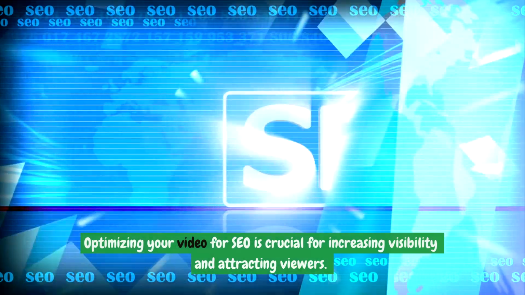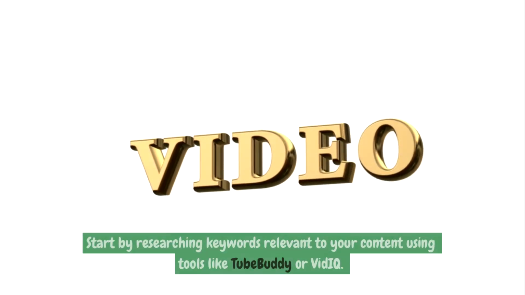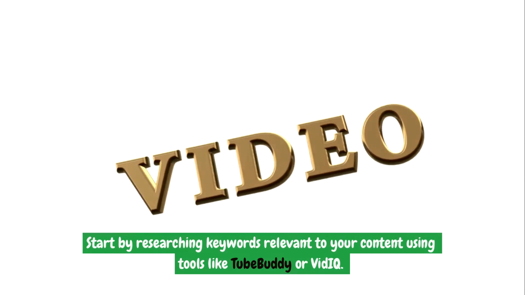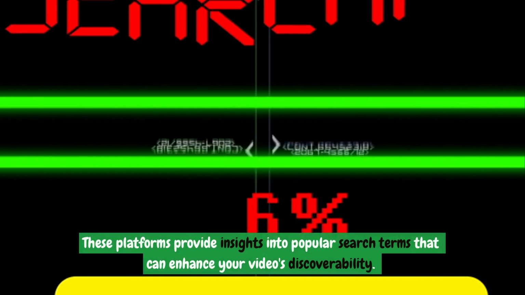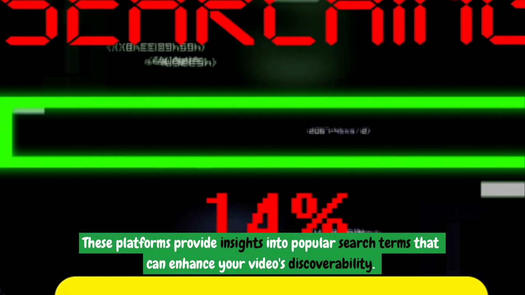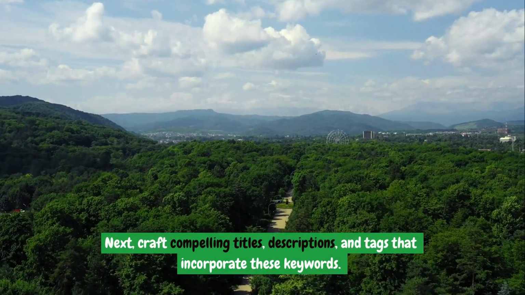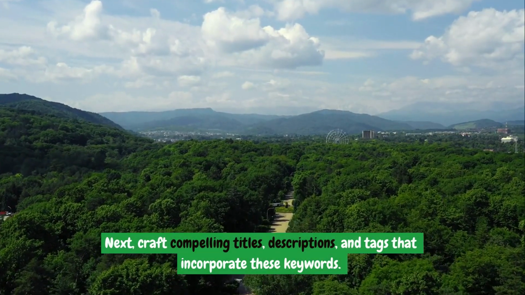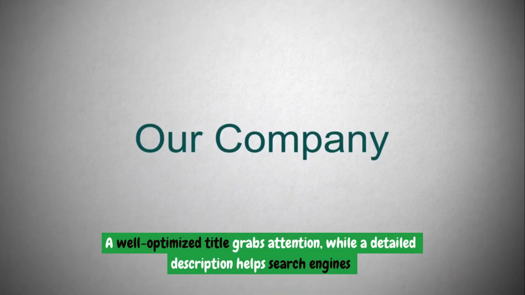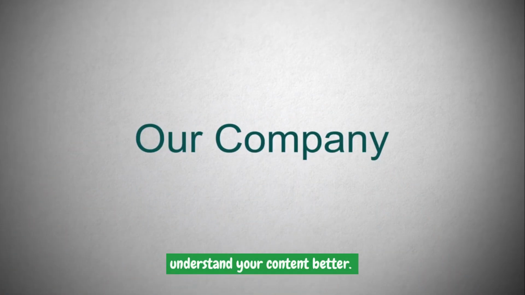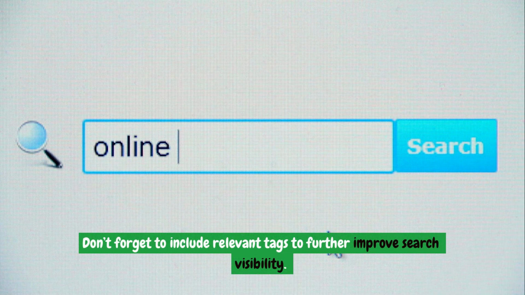Step 3. Optimize your video for SEO. Optimizing your video for SEO is crucial for increasing visibility and attracting viewers. Start by researching keywords relevant to your content using tools like TubeBuddy or vidIQ. These platforms provide insights into popular search terms that can enhance your video's discoverability. Next, craft compelling titles, descriptions, and tags that incorporate these keywords. A well-optimized title grabs attention, while a detailed description helps search engines understand your content better. Don't forget to include relevant tags to further improve search visibility.